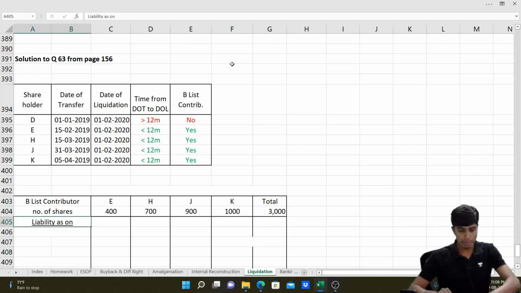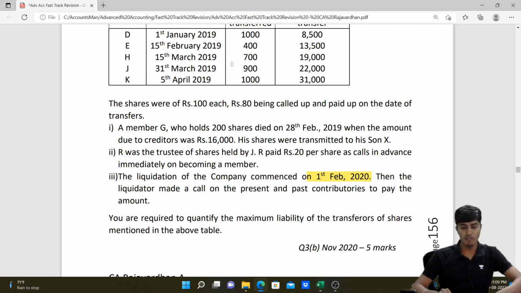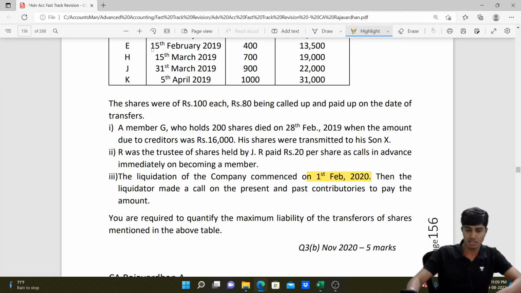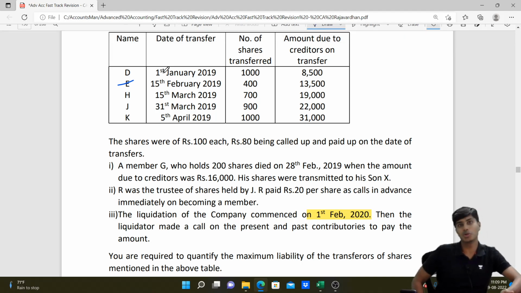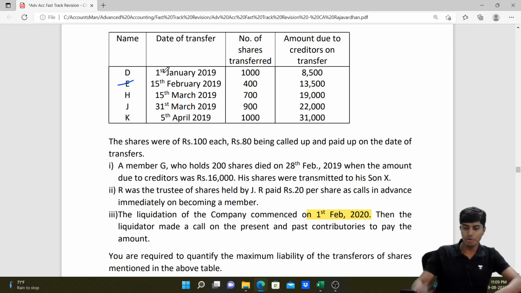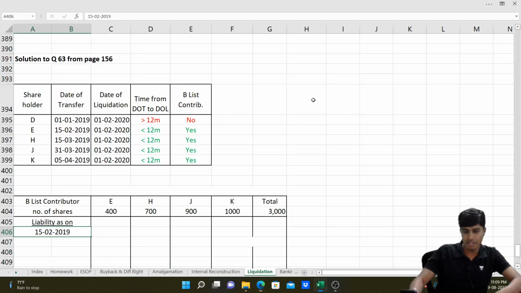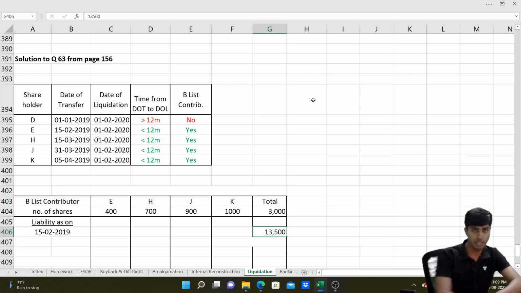So let's see the liability as on 15th of February 2019. That's the second transfer. The first transfer doesn't count, because on that day that person is not a B list contributor, it's beyond 12 months. On 15th of February, the liability is 13,500. This liability of 13,500 is shared between E, H, J, K in the ratio 4 is to 7 is to 9 is to 10.